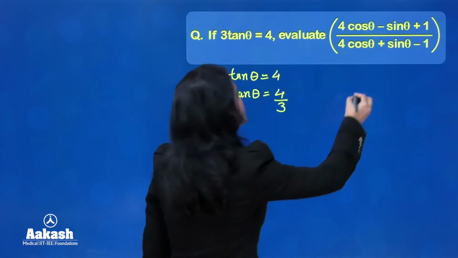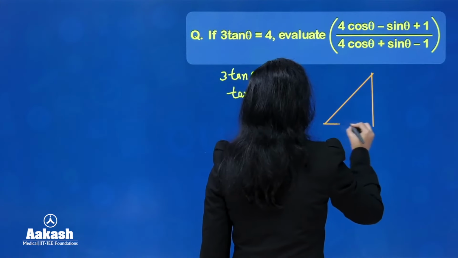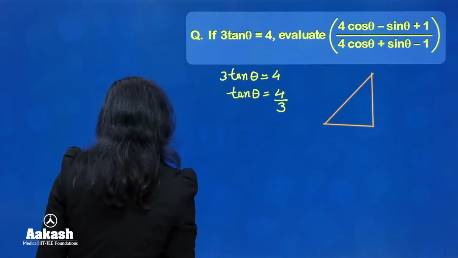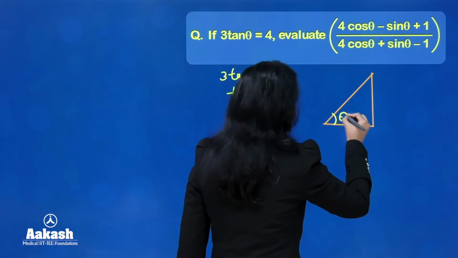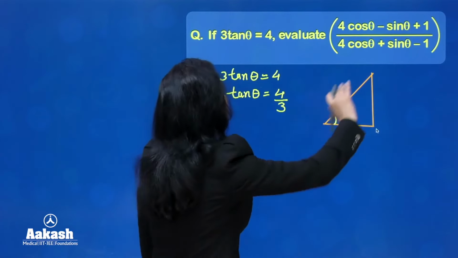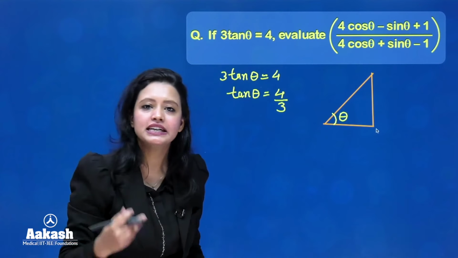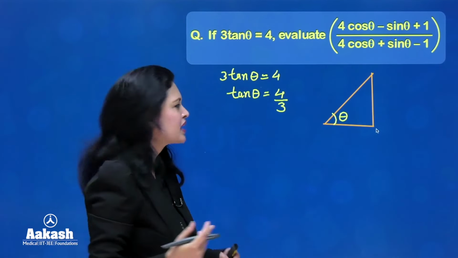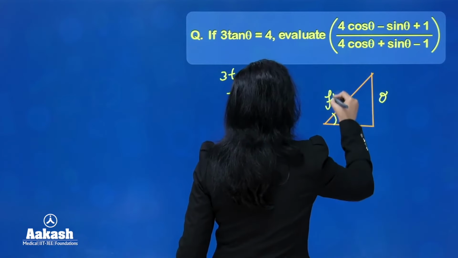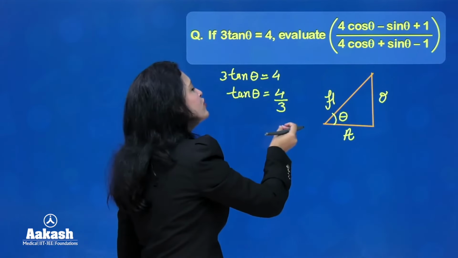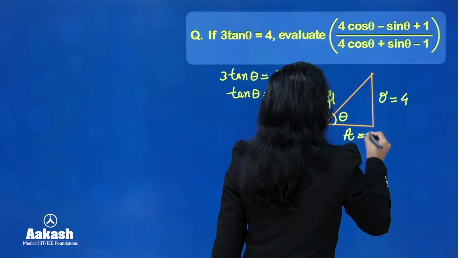Okay, so let us draw a right angled triangle. Here. So we have this right angled triangle here, and let's say that this angle here is theta. Now if tan theta is given as 4 over 3, that means opposite over adjacent is 4 over 3, right? With respect to theta, this is opposite and this is adjacent and this is hypotenuse, okay?